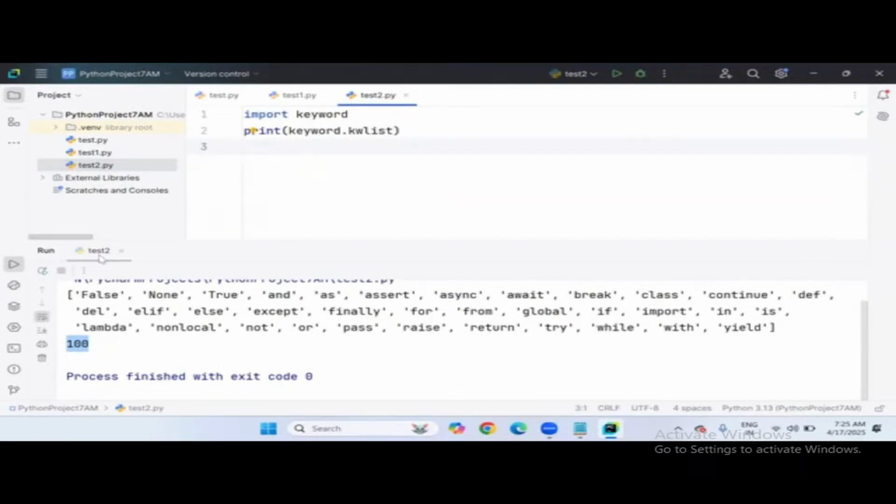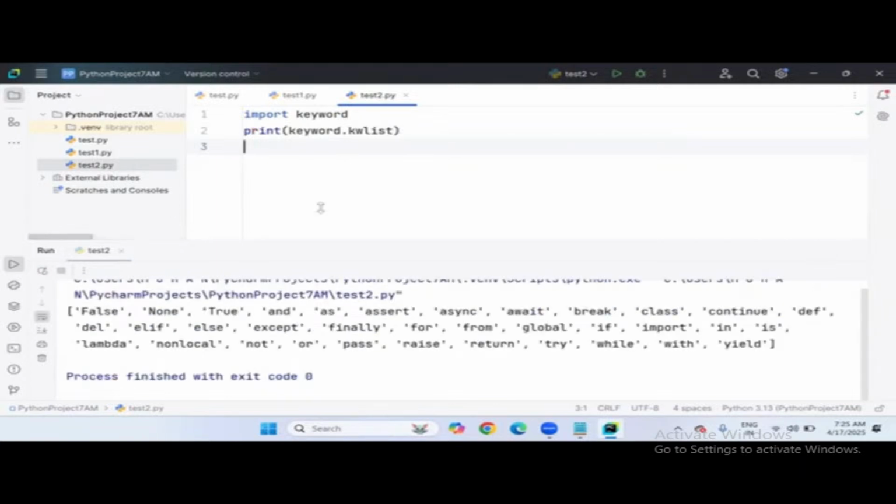So this is the way to get the keywords in Python, all keywords. No worries, every keyword will be introduced according to the topic. At this moment, I can't explain each and every keyword's purpose, because that's not good practice in reality. So we just go with the flow, with the concept. Conceptually, we will include these keywords where we can exactly use them.